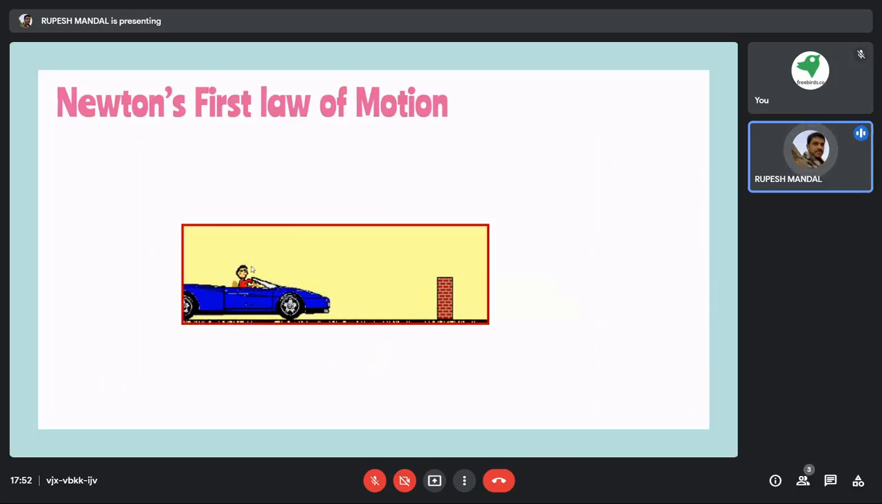But the driver sitting in the car was also moving with the car. When the car hits the wall, his body was still moving and doesn't come to rest. That's why his body falls forward and he comes out of the car. That is the basic principle of inertia. And because of this inertia, Newton's first law of motion is also called the law of inertia. You have to remember this one as well.